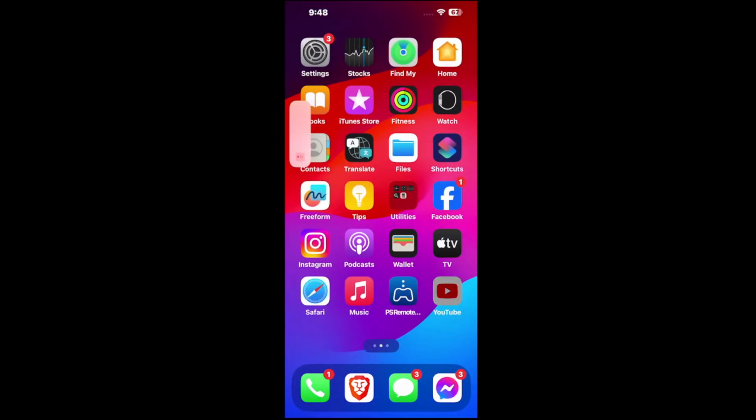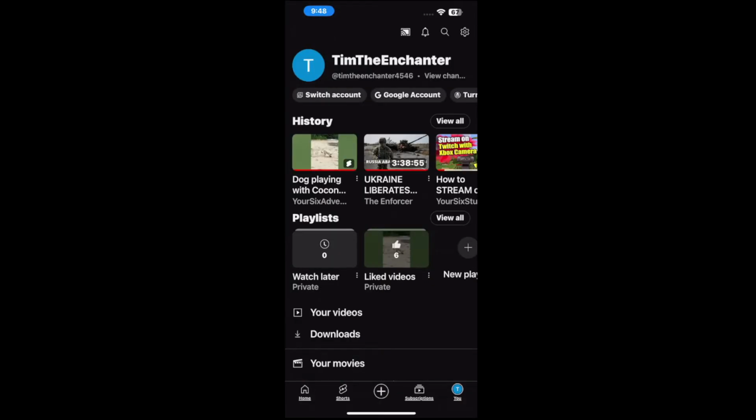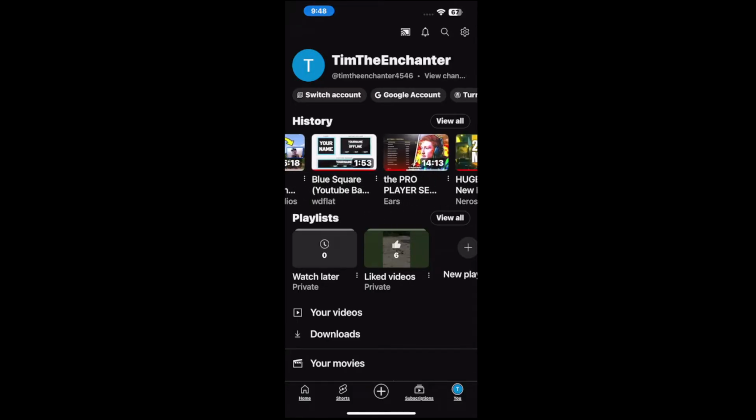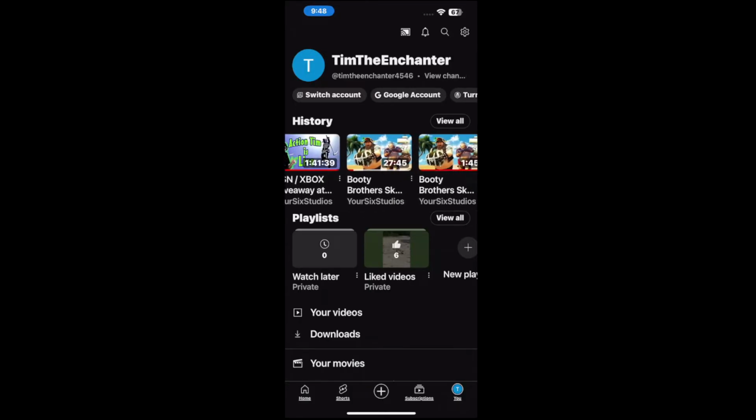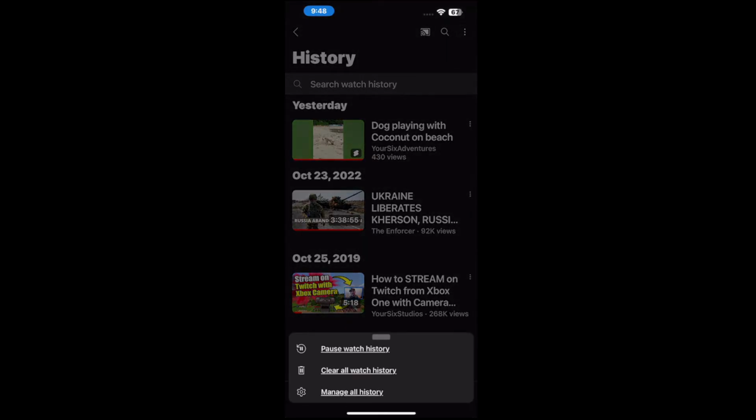Locate the YouTube application. Now you're going to see Home, Shorts, the plus icon, Subscriptions, and then You in the bottom right. Go to where it says You, your little picture icon, and tap this. And it'll bring you to this page where you can see your history. So you can scroll through the history and you can view your video clips, but go to where it says View all.